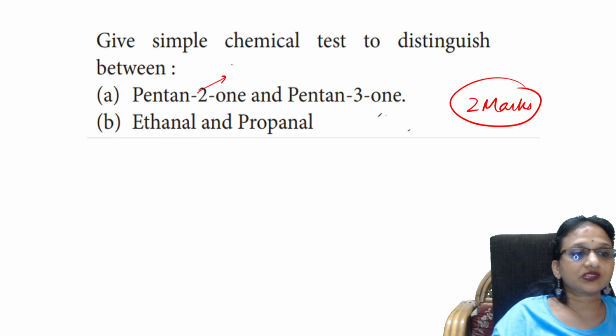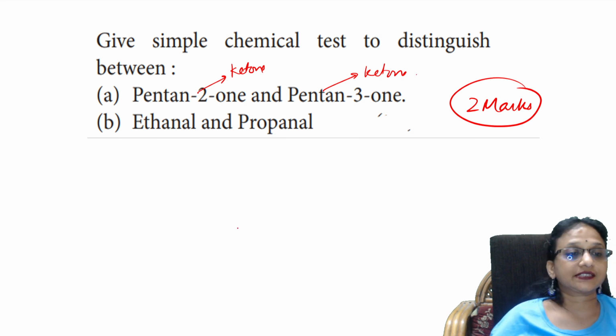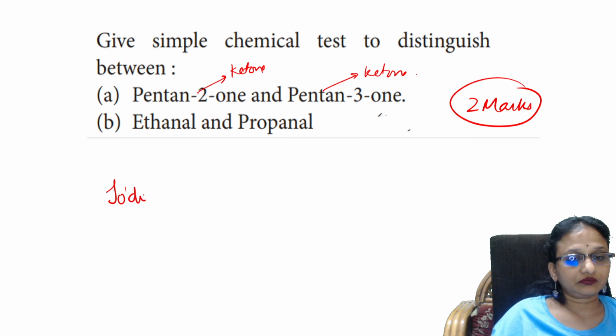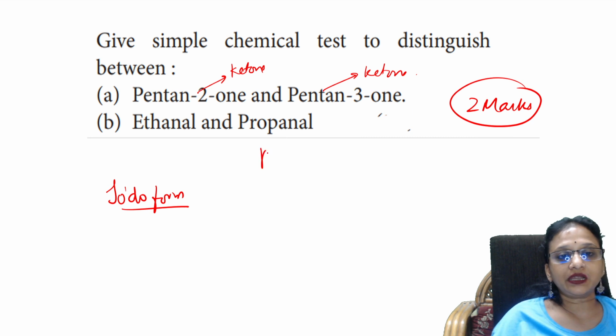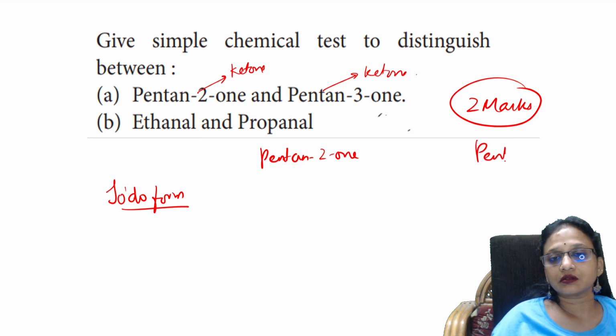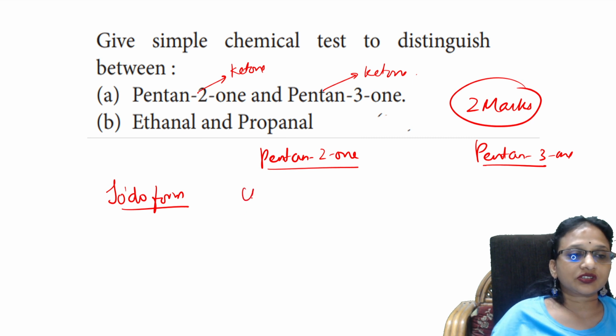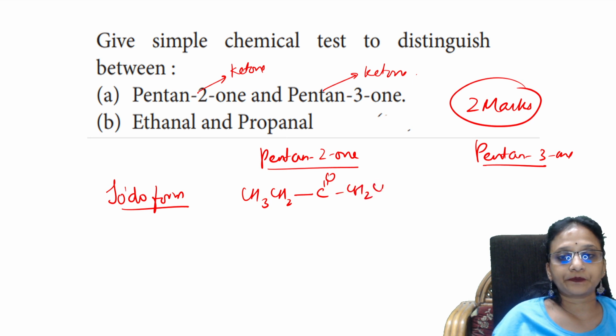This is what? This is a ketone. Correct? This is also a ketone. Then how to differentiate? Yes, remember. So, ketones are specific to give the iodoform test. Correct? Now, observe carefully. First one, I will take pentan-2-one, and this is pentan-3-one. Write like this. So, write the structure. This is my pentan-2-one. Done. Write this compound. This is pentan-3-one.